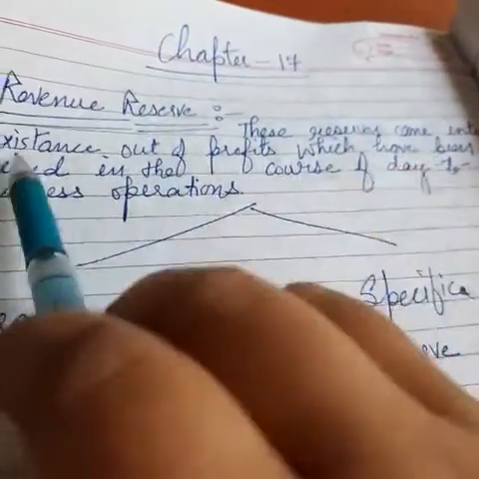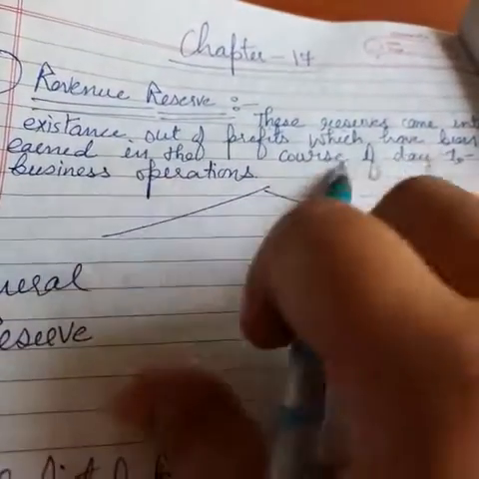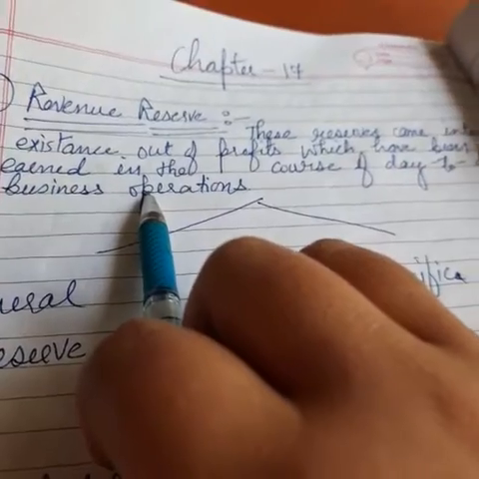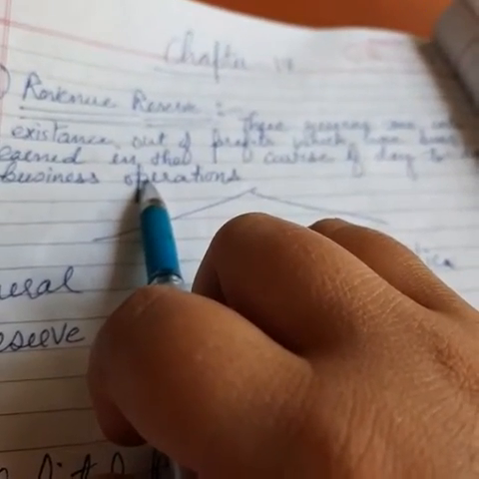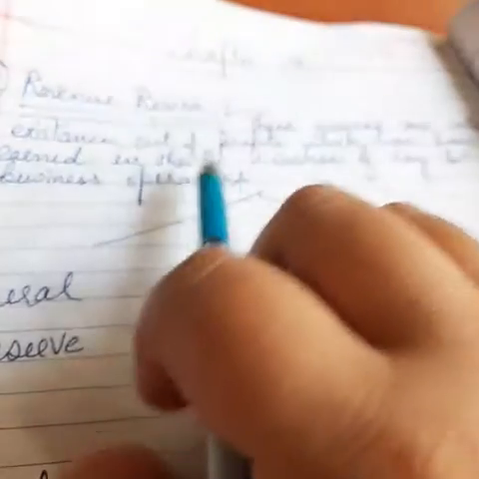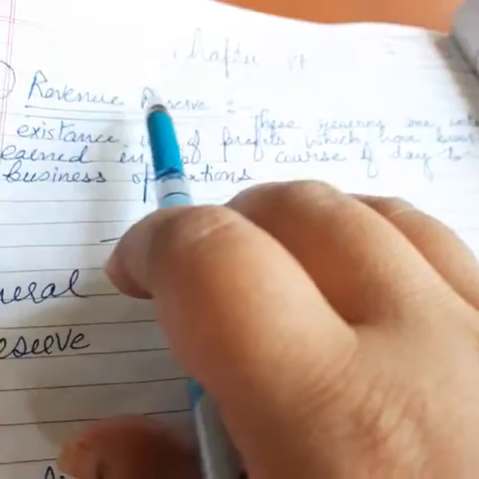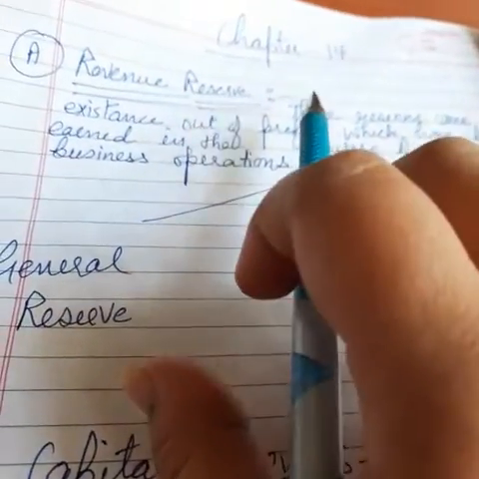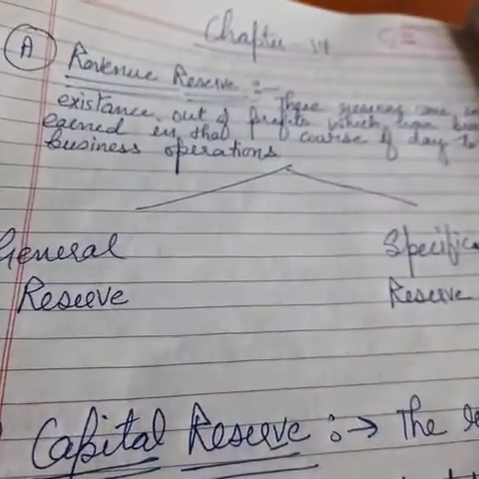These reserves come into existence out of profits which have been earned in the course of day-to-day business operations. Means whatever the company is earning profits through the day-to-day operation, the money set aside from that profit is called revenue reserve. Right, so basically there are two types of revenue reserves: general reserve and specific reserve.